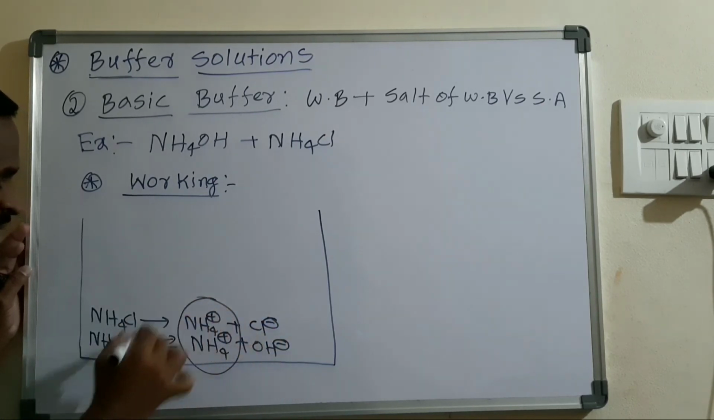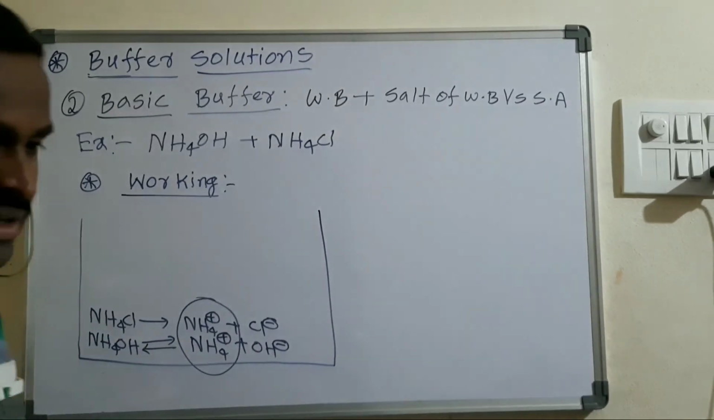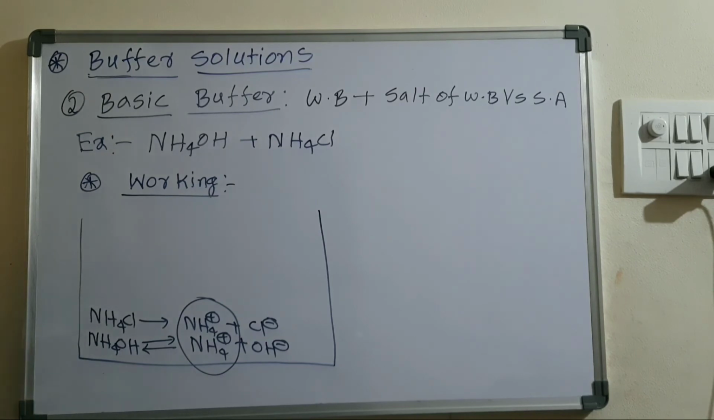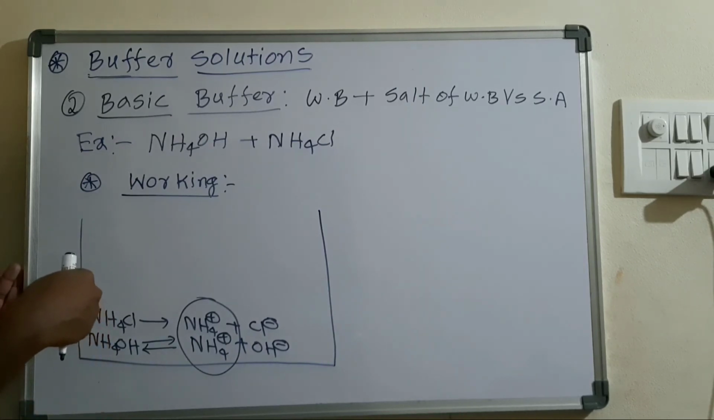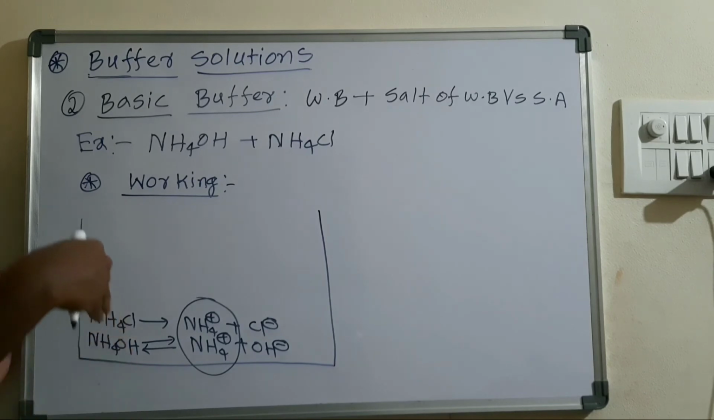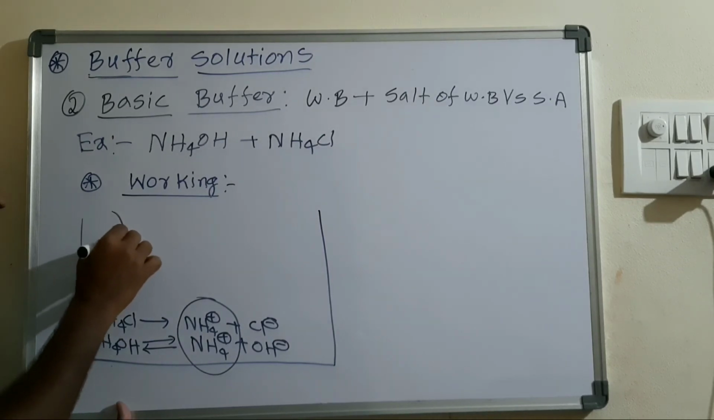Again here, the common ion effect is there. This common ion effect suppresses, or decreases, the dissociation of the weak electrolyte. What is the weak electrolyte? This is ammonium hydroxide, a weak base. Its extent of dissociation is small, and due to the common ion effect it is decreased further, right?